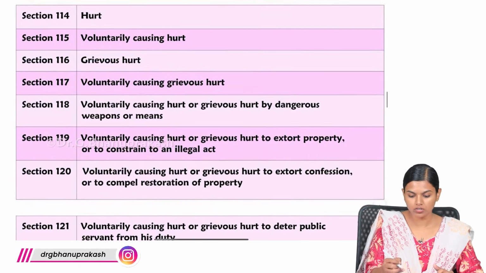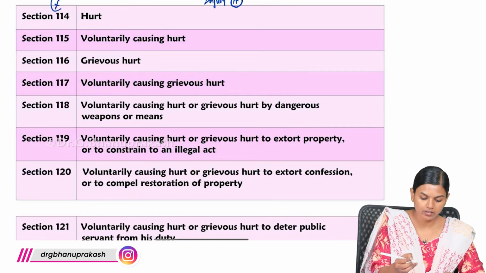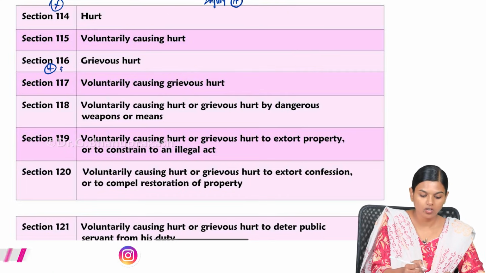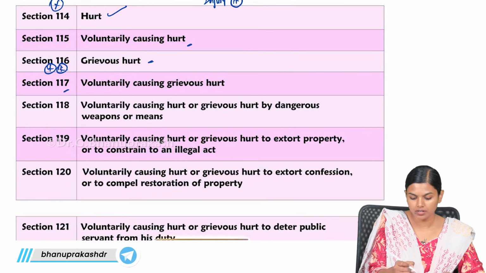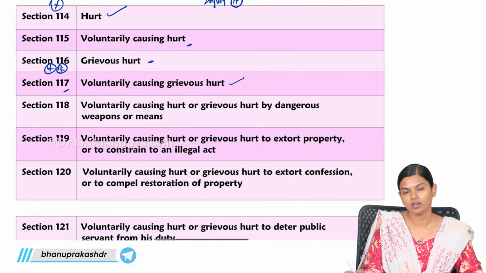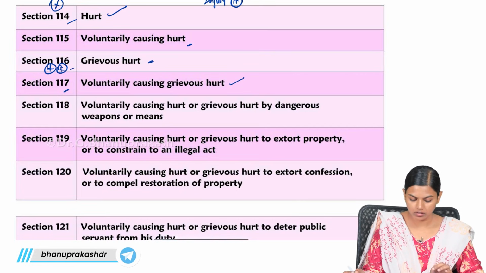Next is the important section for injury. This is very important. They will ask you what is hurt, what is grievous hurt. 114 is hurt, 115 is voluntarily causing hurt. 116 is grievous hurt, 117 is voluntarily causing grievous hurt. So, hurt 114, grievous hurt 116.